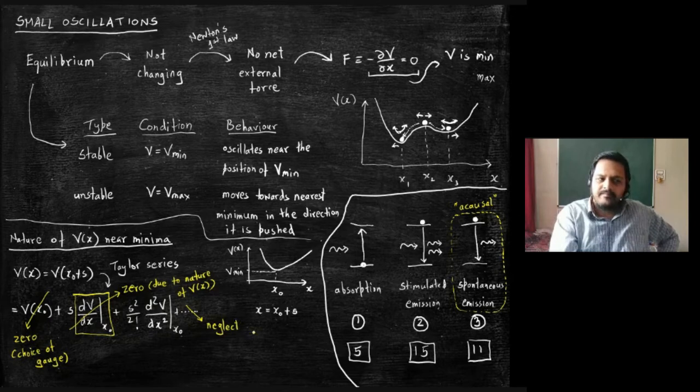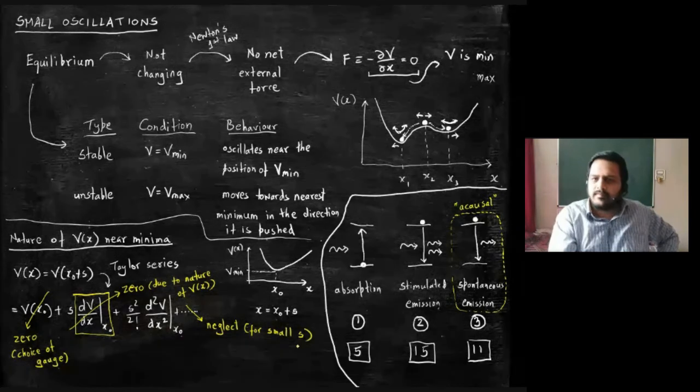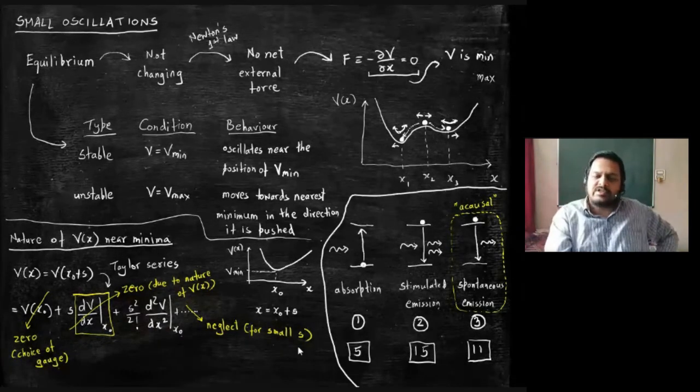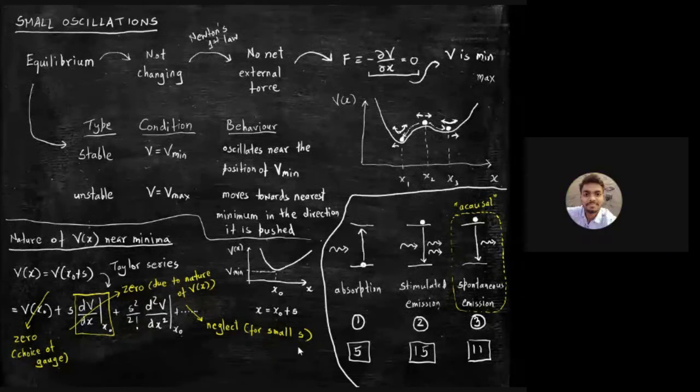Why? Because s is very, very small. If s is small, then s square is smaller, s cube, s power 4 and all will be extremely small. Agreed? Yes, sir.